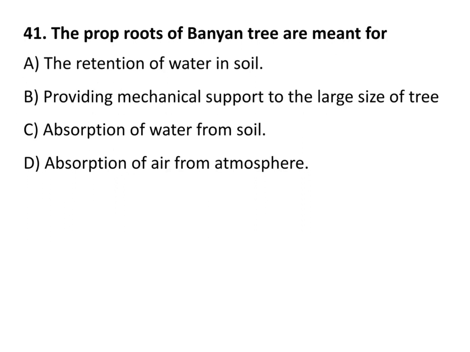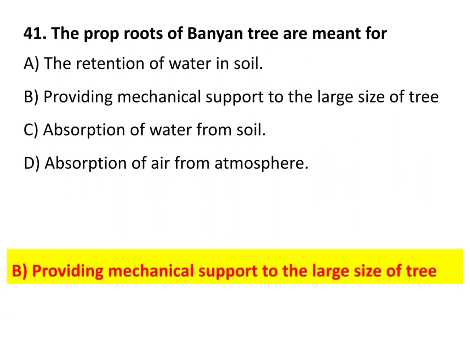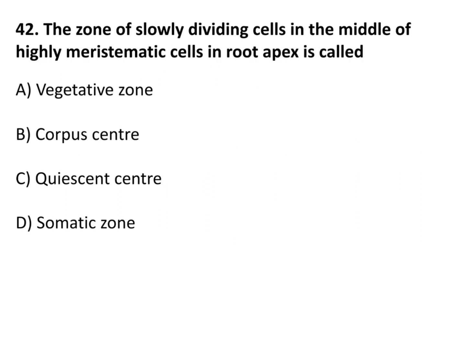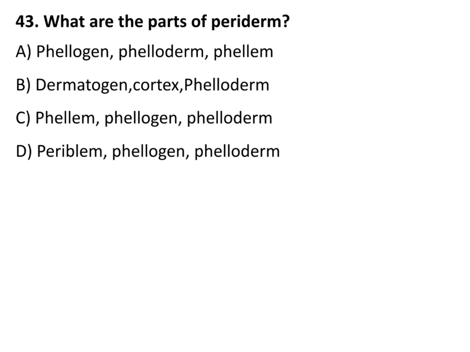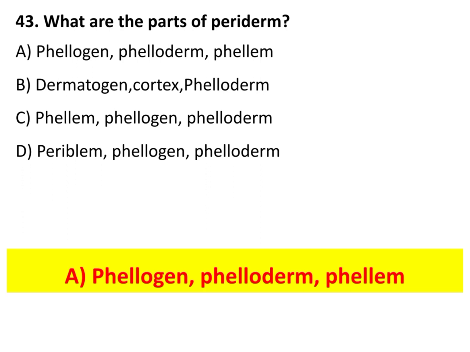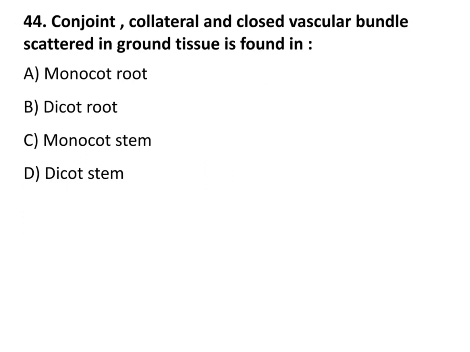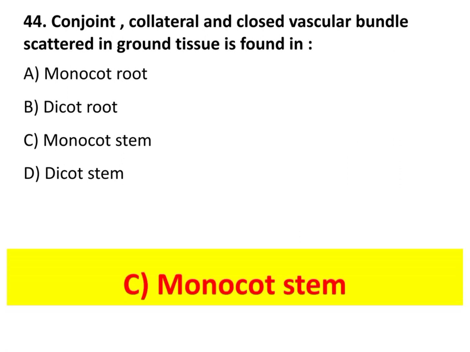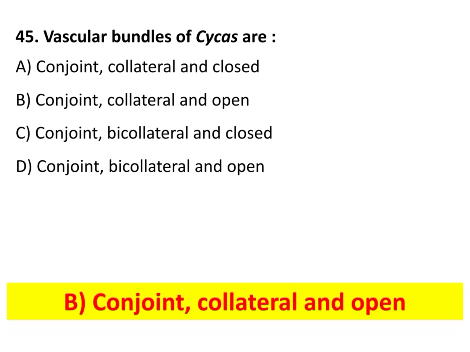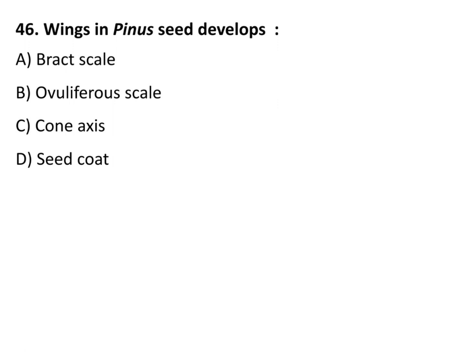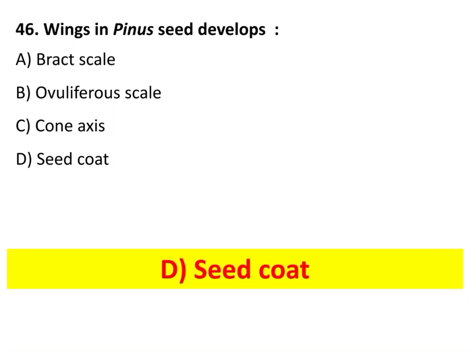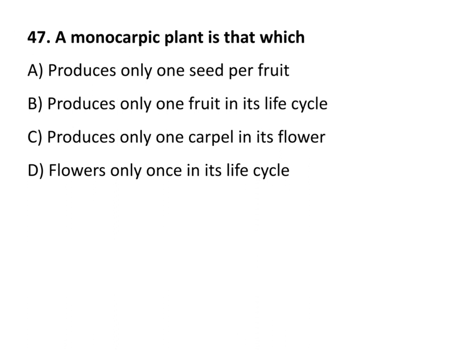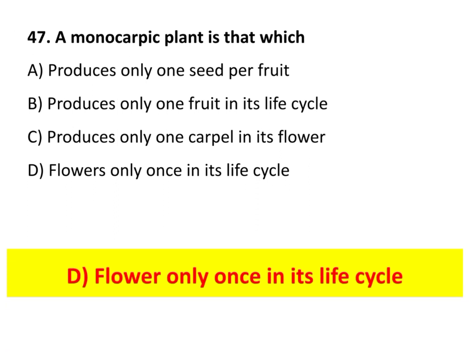The prop roots of banyan tree are meant for providing mechanical support to the large size of the tree. The zone of slowly dividing cells in the middle of highly meristematic cells in root apex is called quiescent center. What are the parts of periderm? Phellogen, phelloderm, phellem. Conjoint collateral and closed vascular bundles scattered in ground tissue are found in monocot stem. Vascular bundles of Cycas are conjoint collateral open. Wings in Pinaceae develop from seed coat. A monocarpic plant is that which flowers only once in its life cycle.